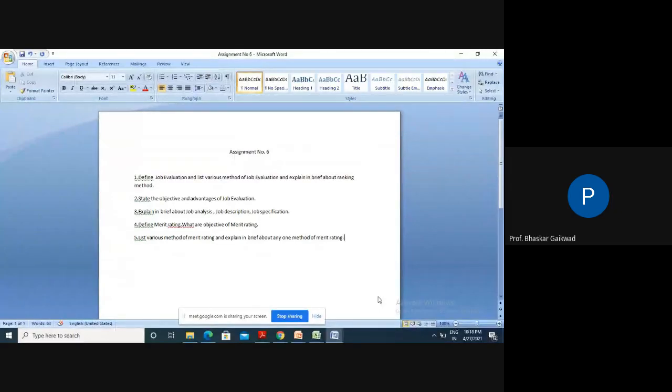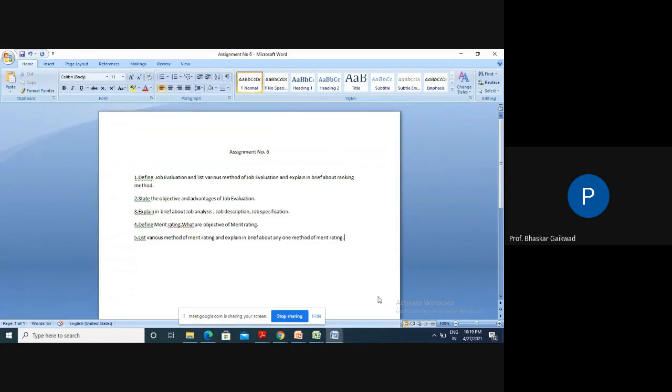So for each word you can remember at least one example so that you can remember these three words: job analysis, job description, job specification. At least one example you have to remember. Then it is possible to remember the meaning of all these three words.